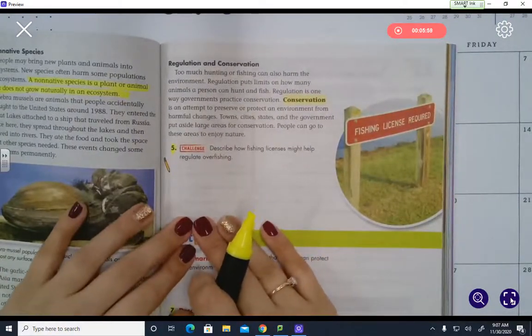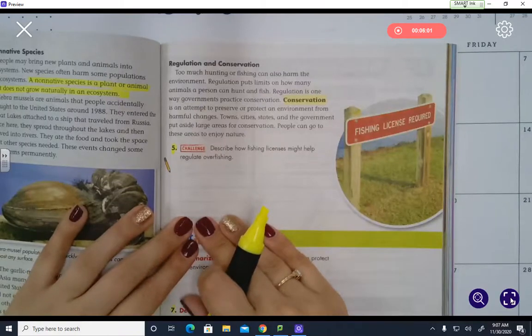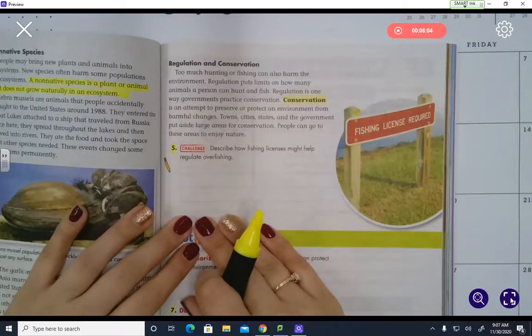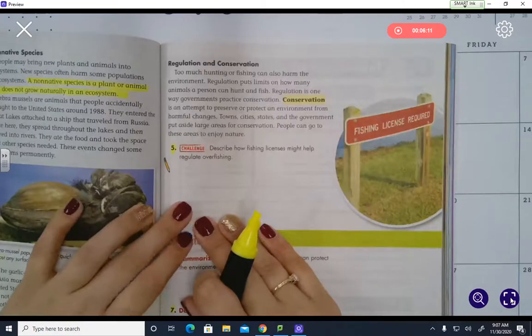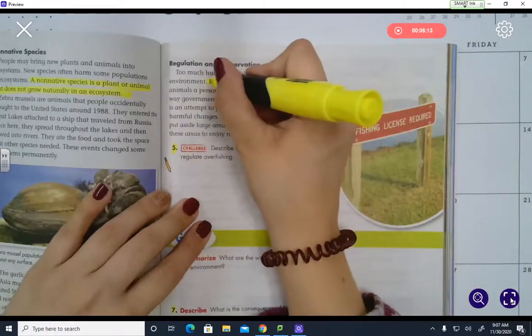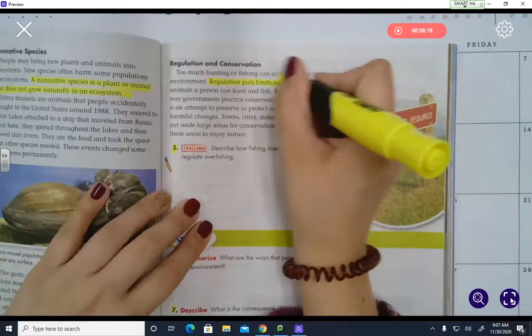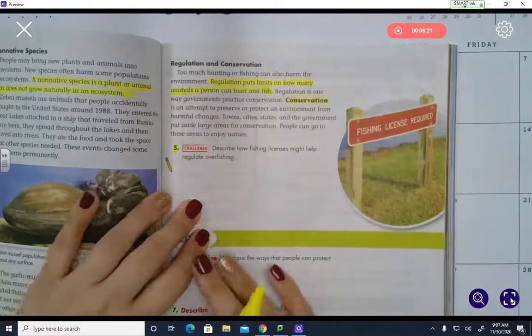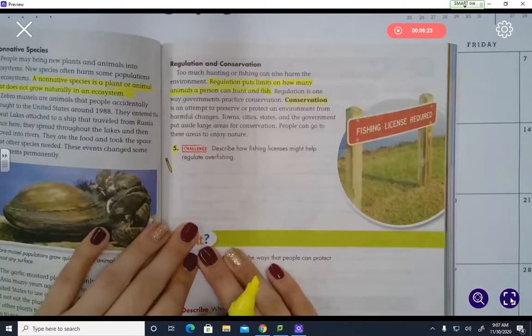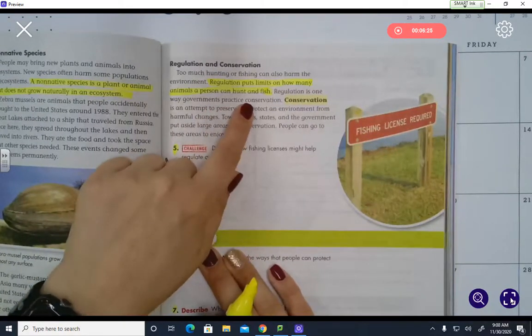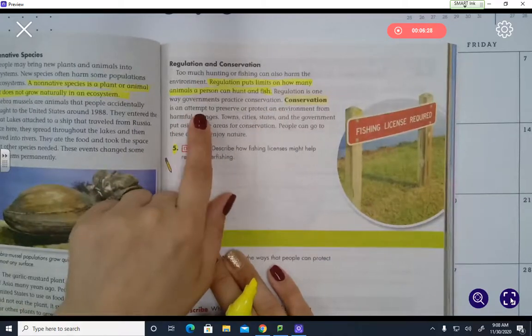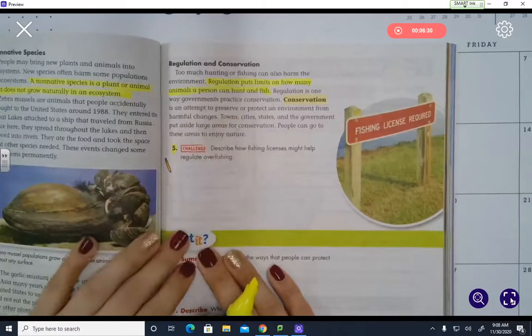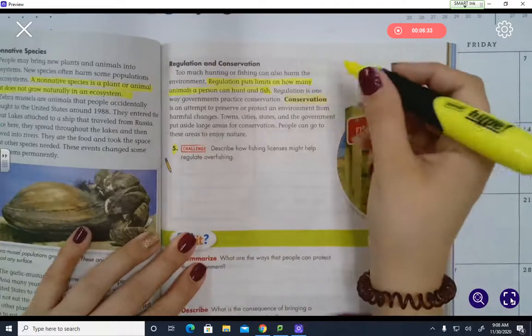Regulation and conservation. Too much hunting or fishing can also harm the environment. Regulation puts limits on how many animals a person can hunt or fish. Highlight that. Regulation is one way governments practice conservation. Conservation is an attempt to preserve or protect an environment from harmful changes. Highlight that.